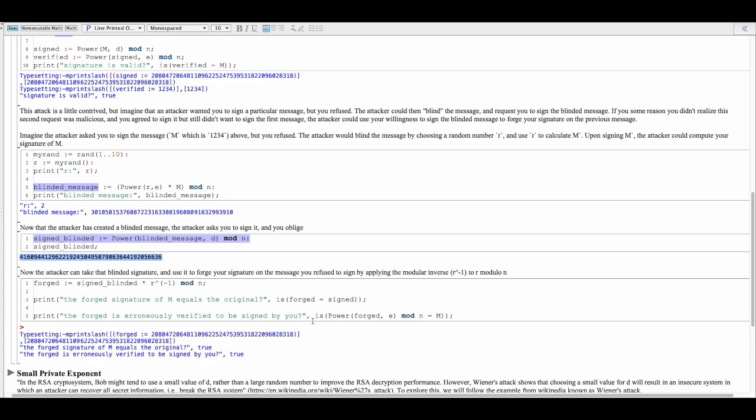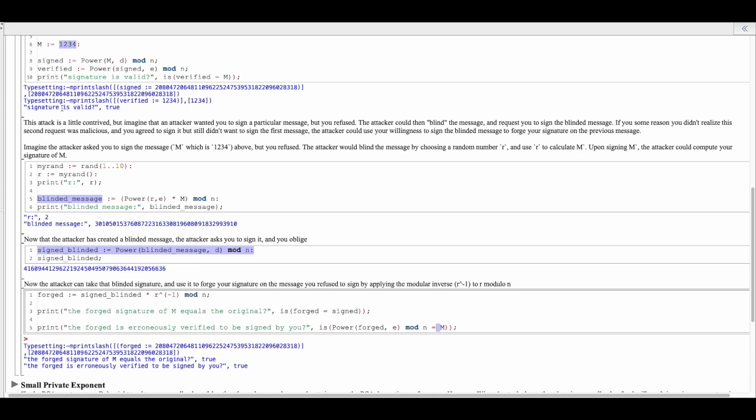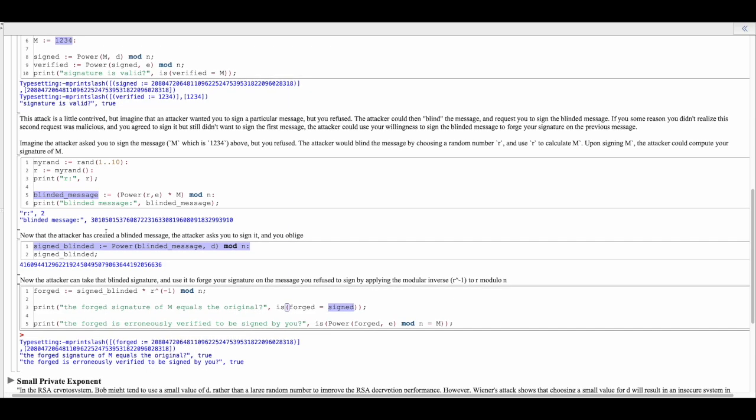So here you can see that M is 1, 2, 3, 4, and when we run our encryption function on the forged document, it does in fact equal 1, 2, 3, 4, the document that you did not want to sign. So they successfully forged your signature. And here it's just saying, yes, the forged equals the signed. It's showing again that the forgery appears to be valid, or authentic, and the forgery worked.